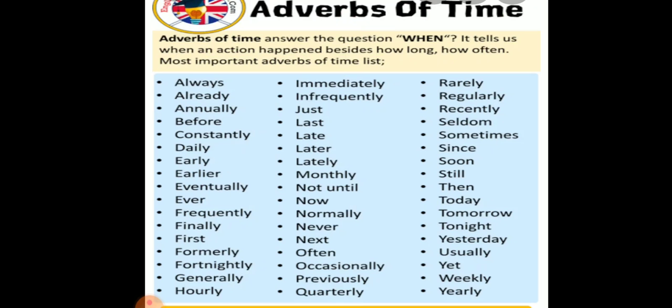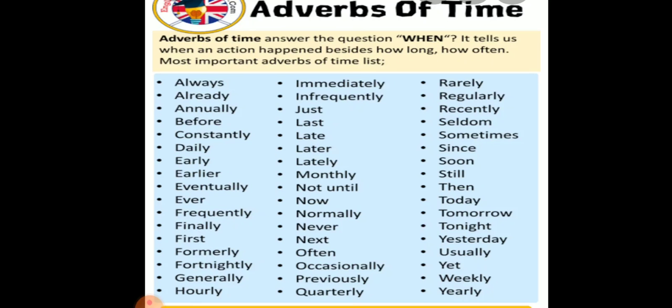For example, always, already, annually, daily, early, earlier, immediately, later, normally, never, rarely, regularly, since, today, tomorrow, tonight, etc.